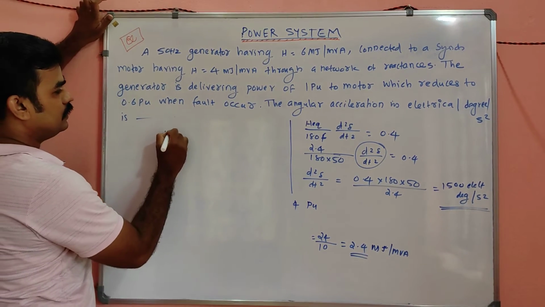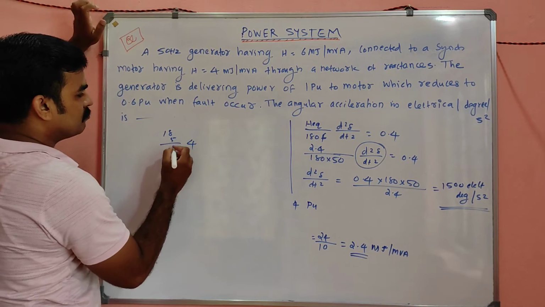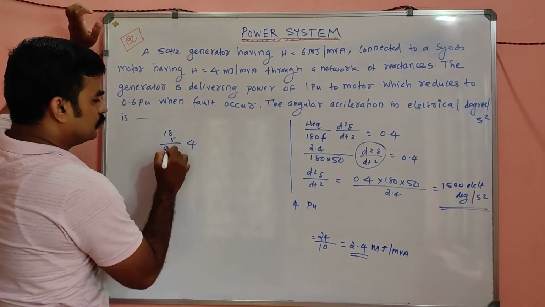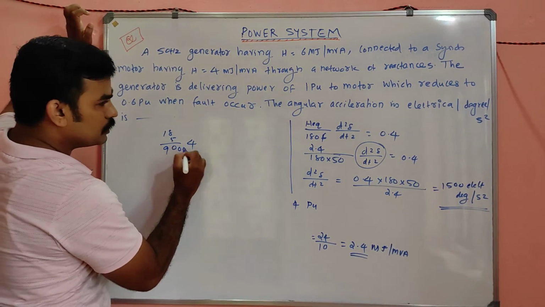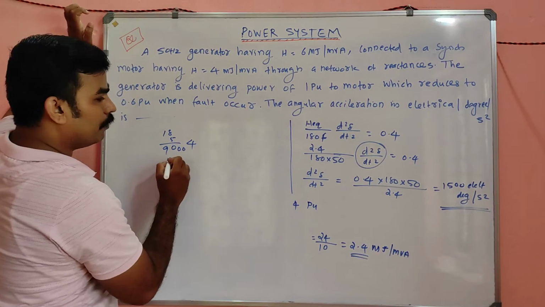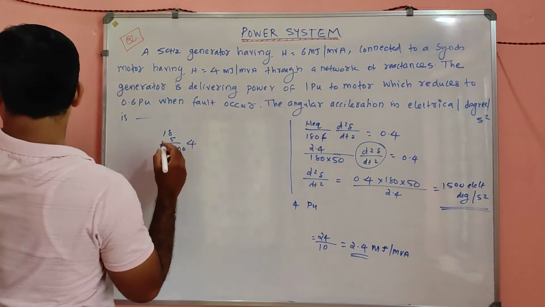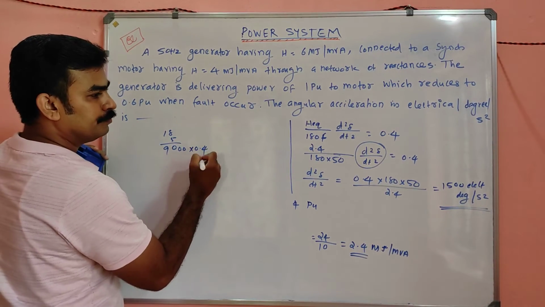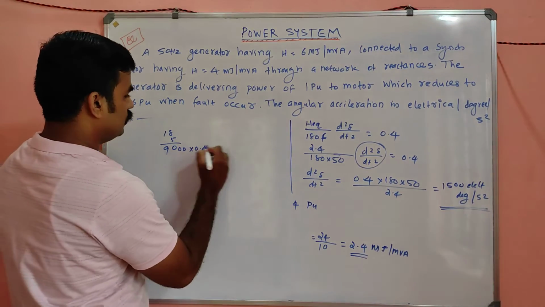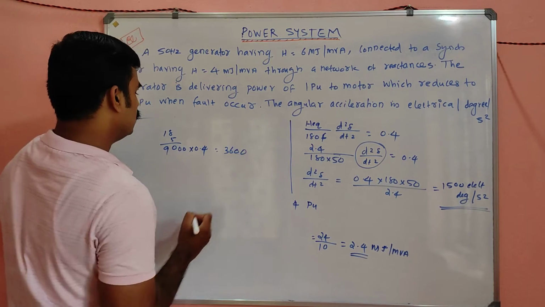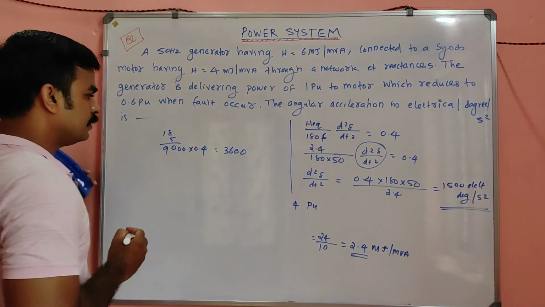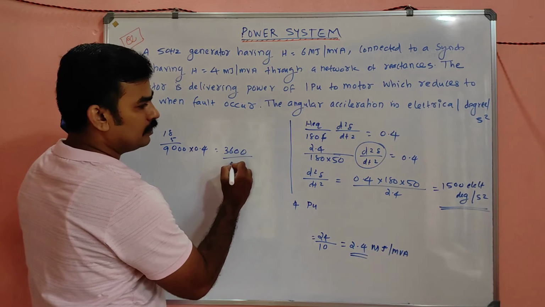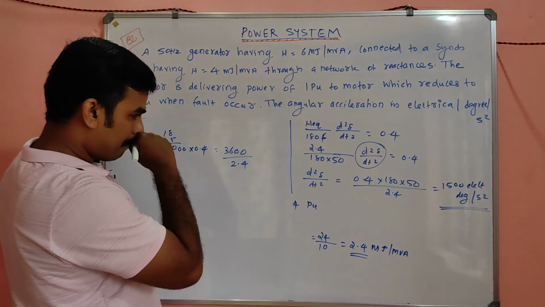See, 18 into 5, again 2 zeros, into 0.4. Am I right, my dear? Divided by 2.4.